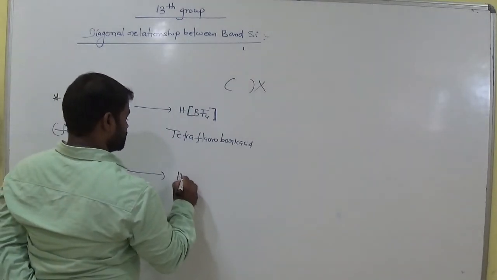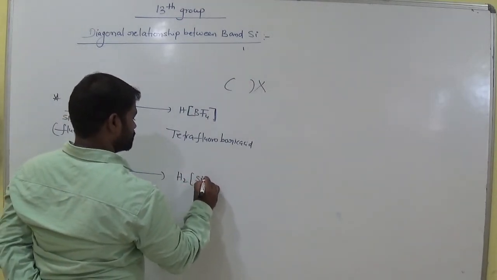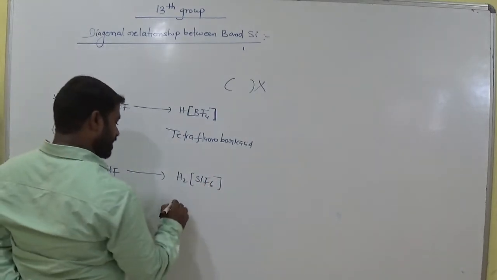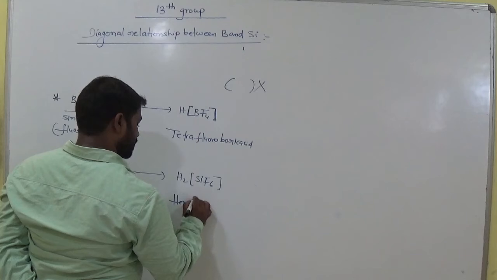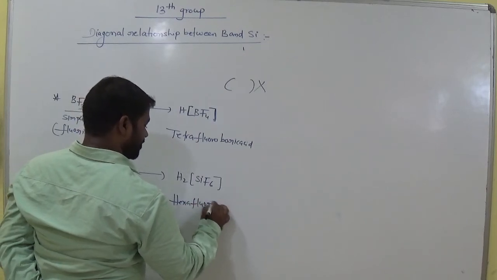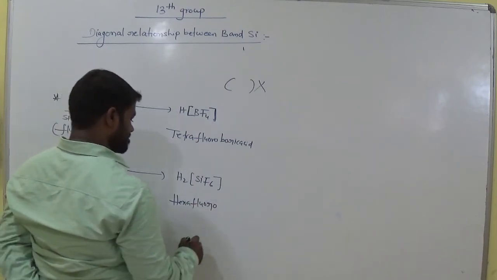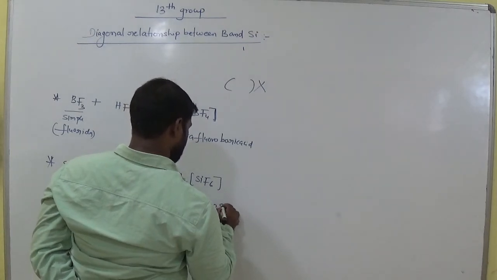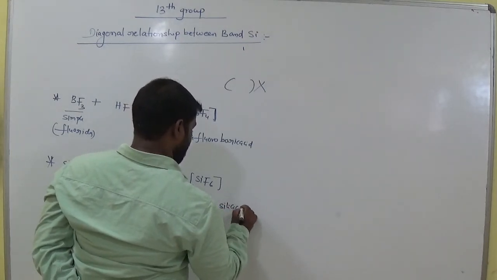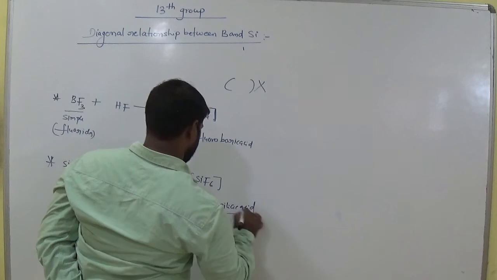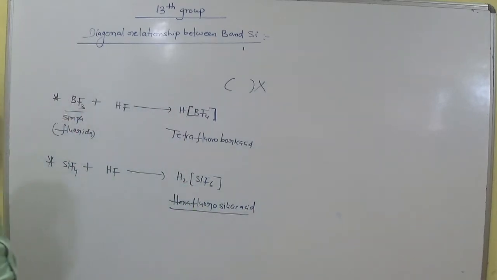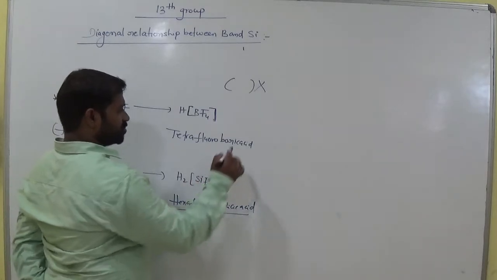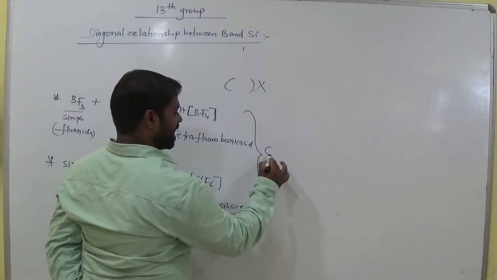It gives, okay, so the name of this compound is hexafluorosilicic acid. Hexafluorosilicic acid.